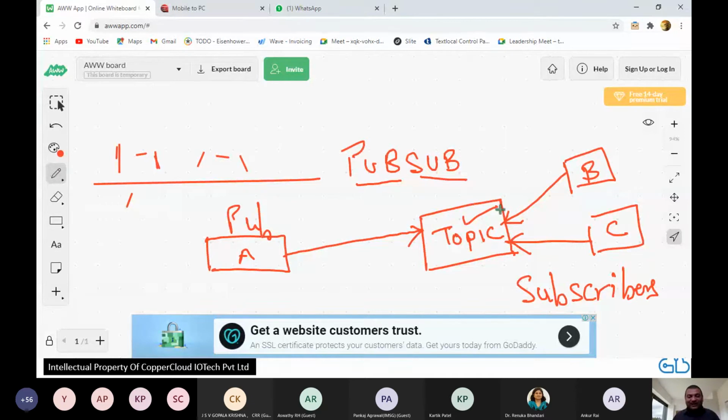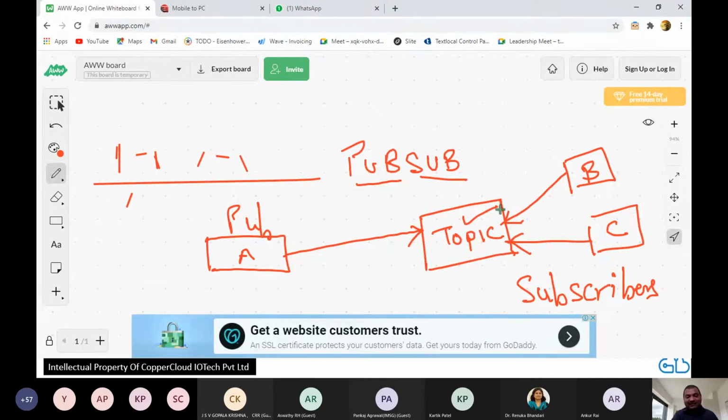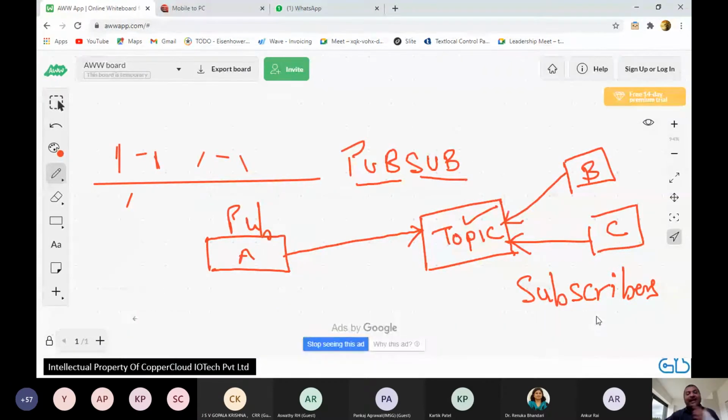They're going to print it on a piece of paper and there will be a notice board of the examination department, and you will come and paste that piece of paper on the notice board. So that topic, the notice board, deals with the examination topic, and that one message is the schedule of upcoming examinations, which is not meant for just one student. It is meant for anybody who wants to look at the examination topics.